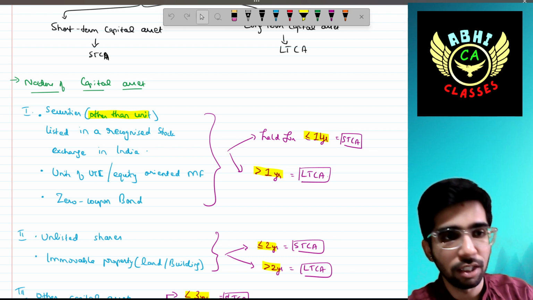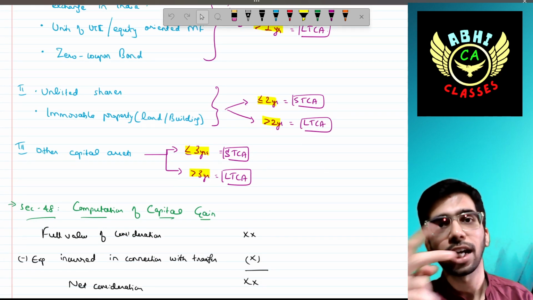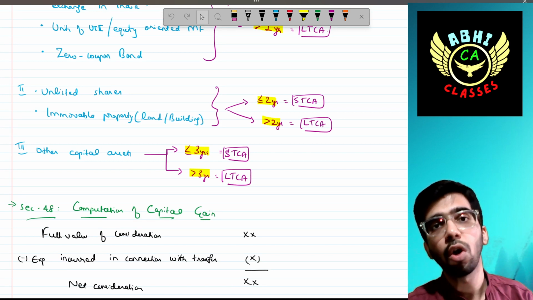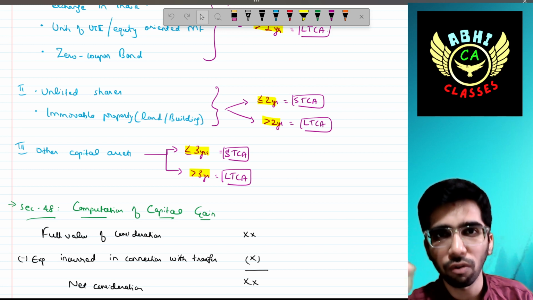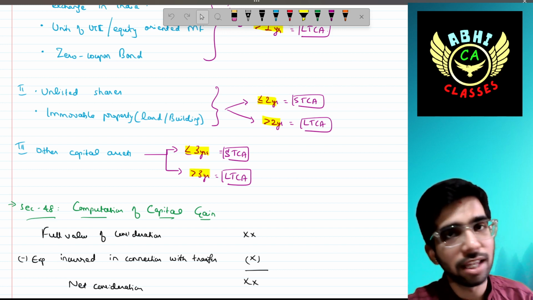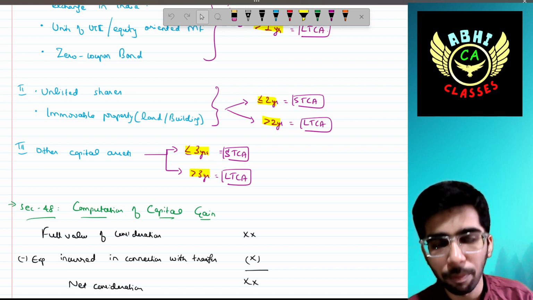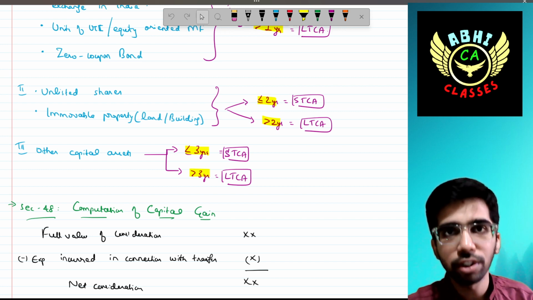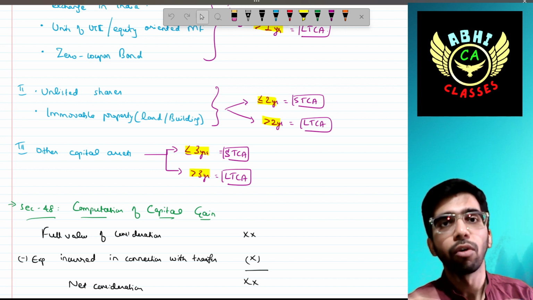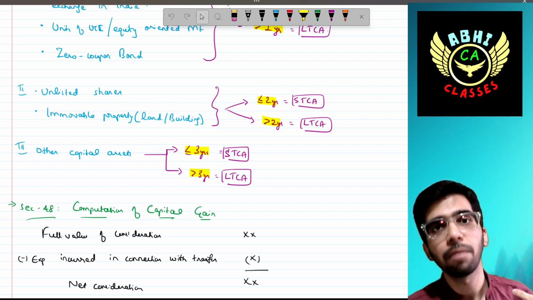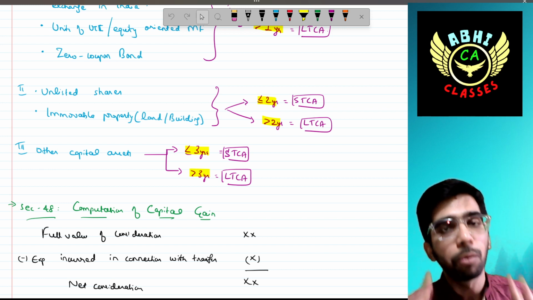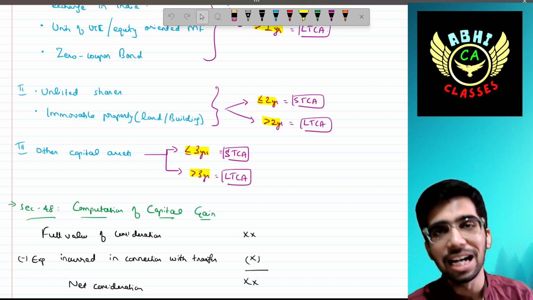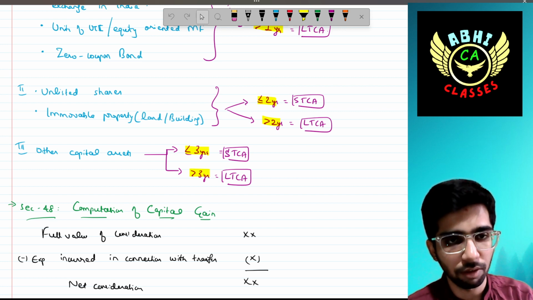That is the nature of assets. Okay, the second category: unlisted shares. If you are holding any unlisted shares, which are not listed in a recognized stock exchange of India, Bombay or NSE or BSE, or immovable property, any property or land, for up to 2 years, it is treated as short-term capital asset. For more than 2 years, the LTCA. If more than 2 years, it is treated as LTCA, that is long-term capital asset.